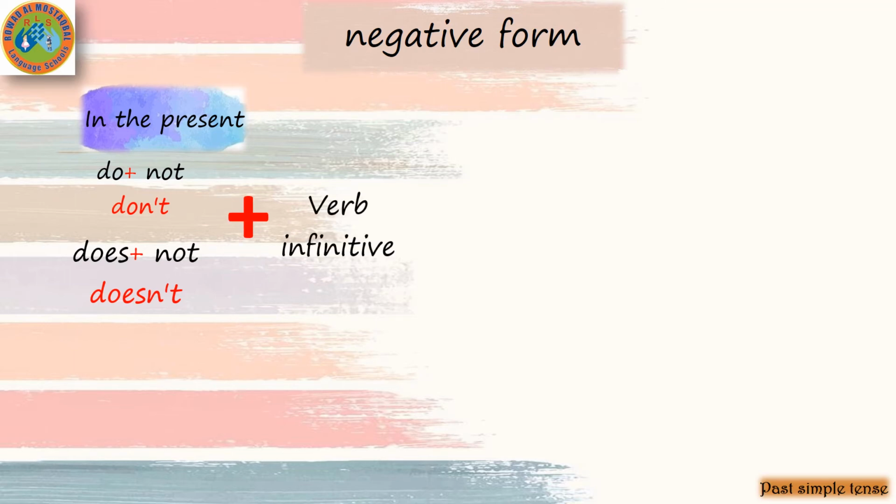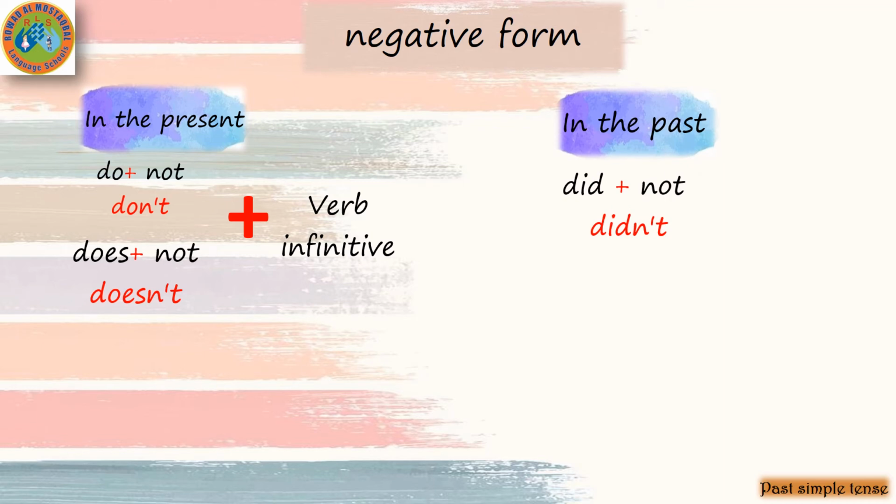Then I will put the verb in infinitive, and the verb in infinitive means no s, no es, no ing, no ed, no naughty verbs. And the negative in the past with didn't. Let's remember that we said that do and does in the past did. So the negative in the past with didn't.